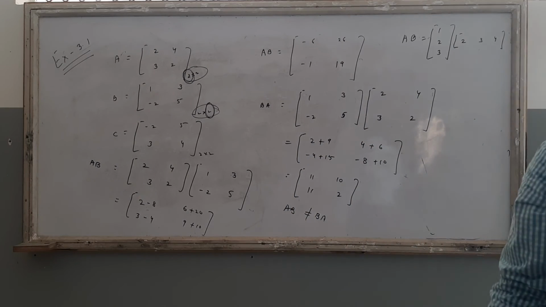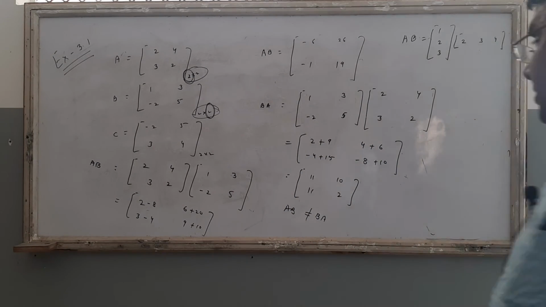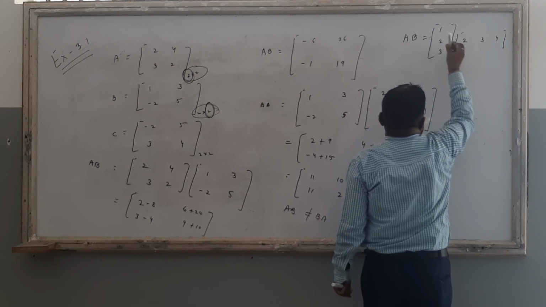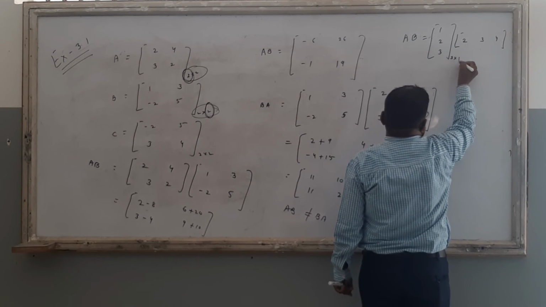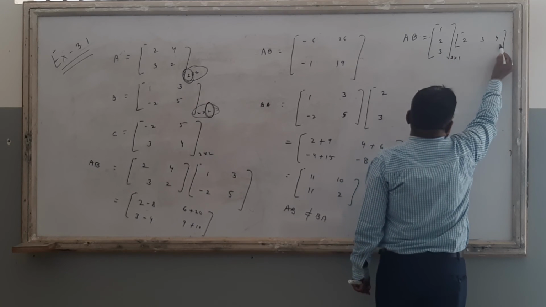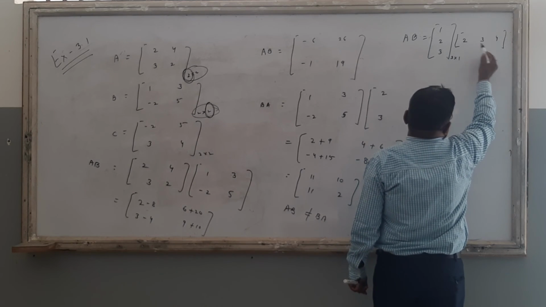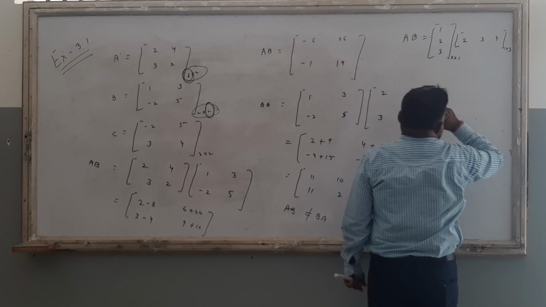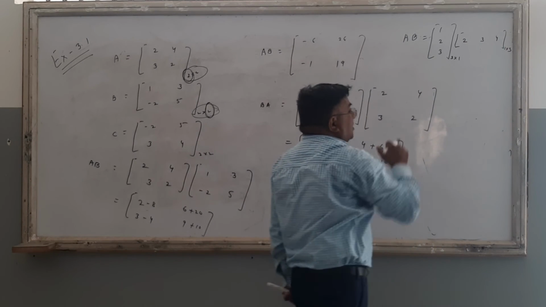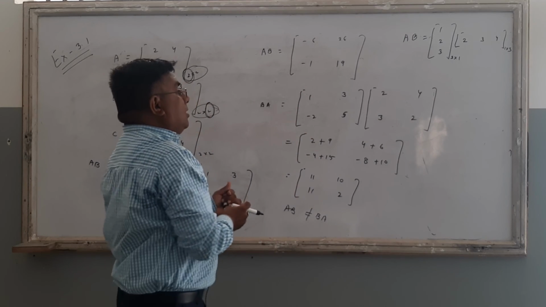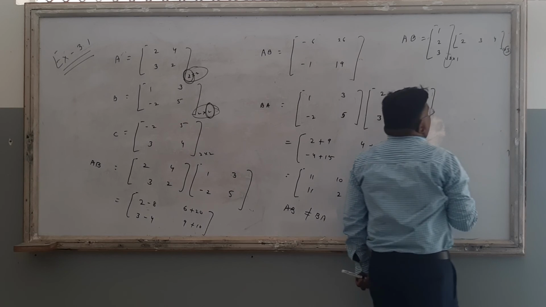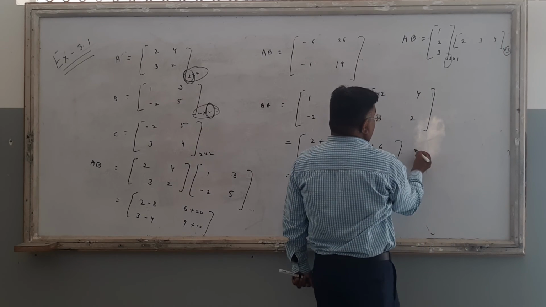First thing, what is the order of first matrix? Order of matrix A is 1, 2, 3 row and 1 column, that is 3 into 1. But second matrix, what is the order of second matrix? 1 row into 3 column. That means इसका मतलब आने वाला जो मैट्रिक्स होगा AB, उसका ऑर्डर क्या होगा, दैट इज द फर्स्ट का नंबर ऑफ रो एंड सेकेंड का नंबर ऑफ कॉलम। दैट मीन्स आने वाला मैट्रिक्स दैट इज 3 into 3 ऑर्डर,